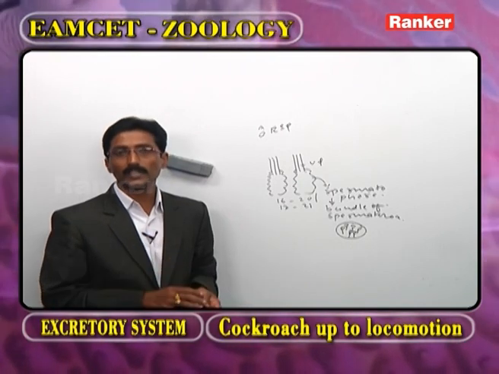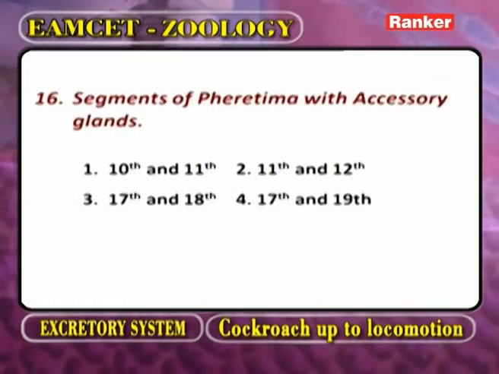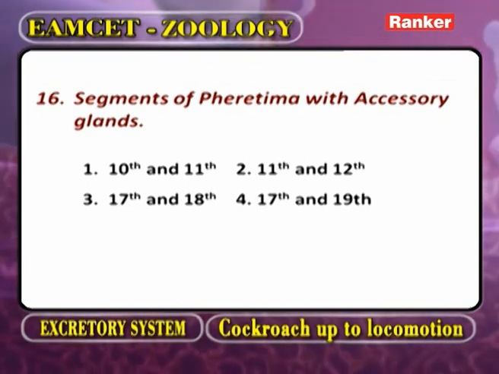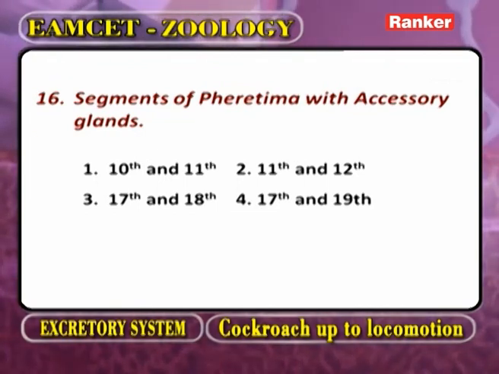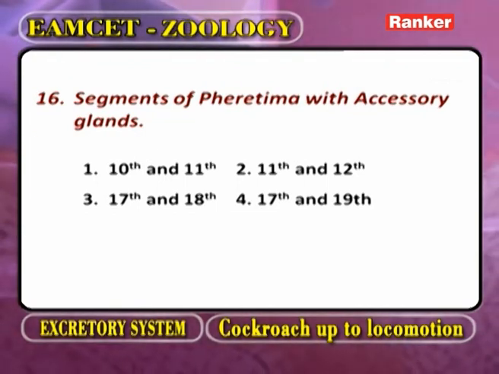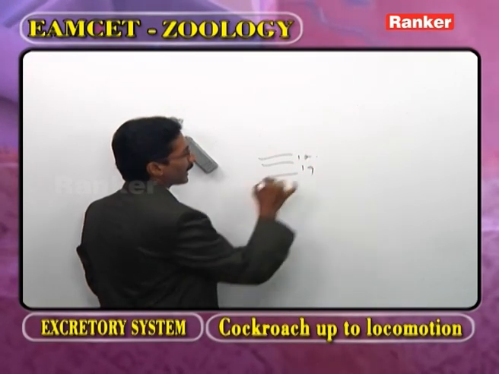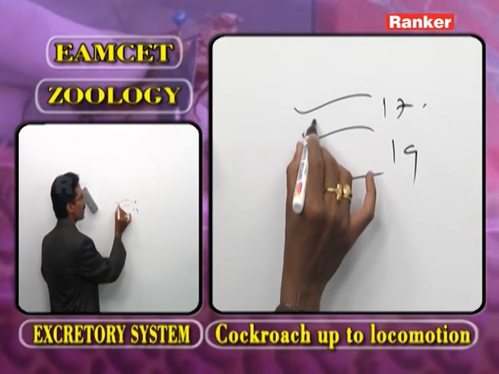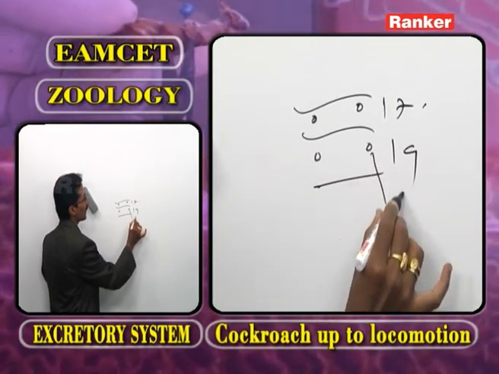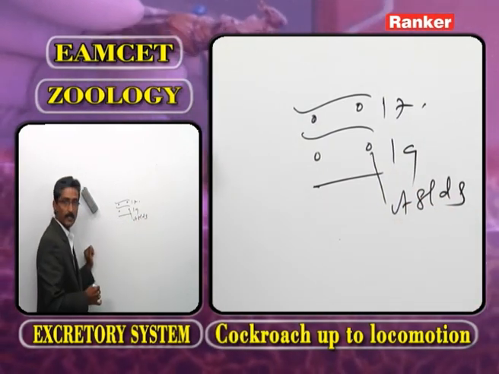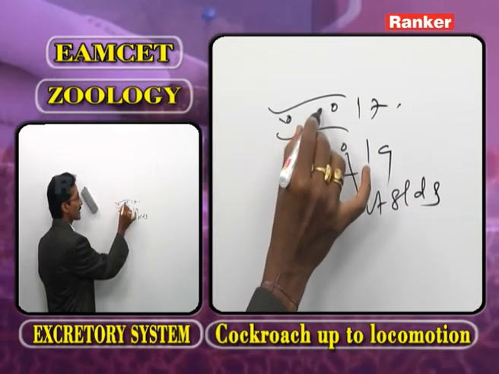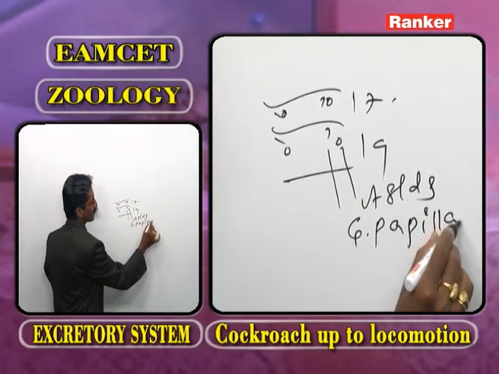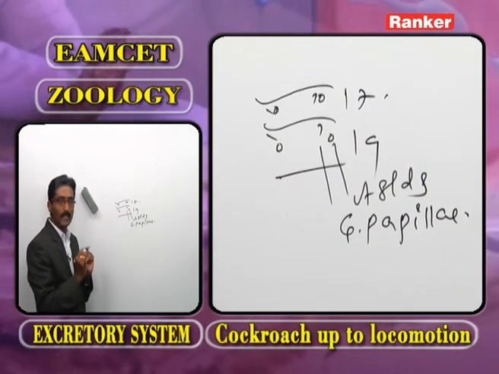Now go for the next question. Segments of Eutyphoeus with accessory glands. Now as we observe the body of Eutyphoeus, this is the 17th segment and 19th segment. On the 17th and 19th segment, what are present? Two pairs of accessory glands are present. Associated with the accessory glands, what are present? The genital papillae.